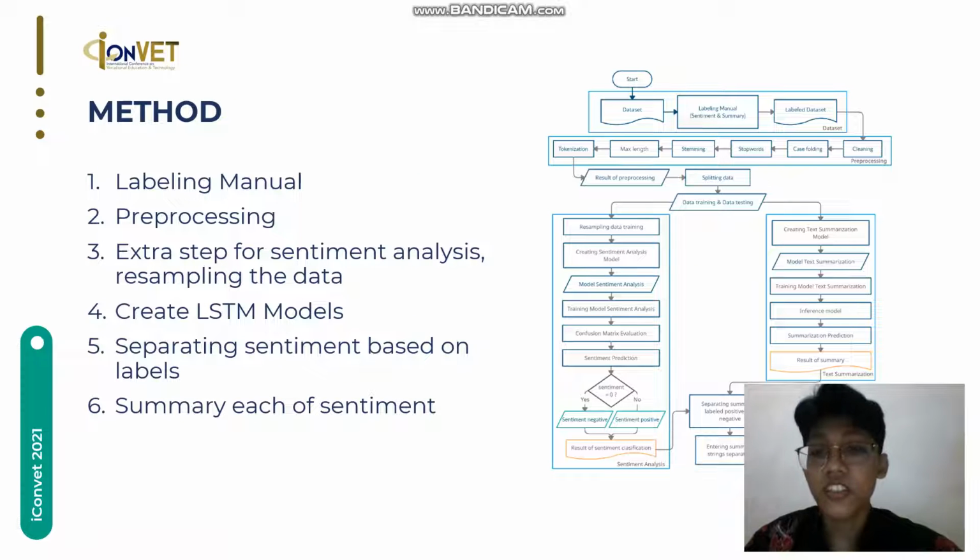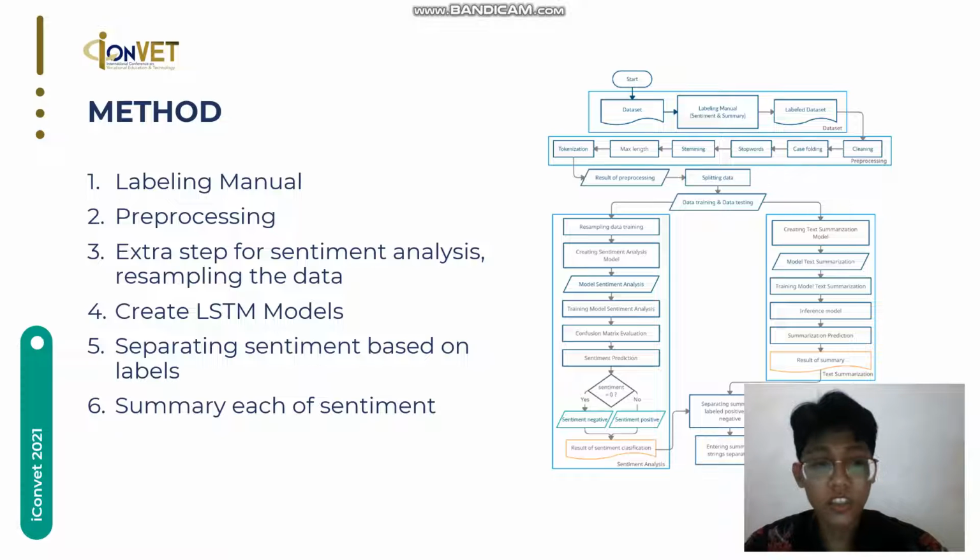Here's the method. Here's the flowchart of the system. First, we label the dataset manually, then input the dataset into the system. After that, the dataset goes into pre-processing like cleaning, case folding, stopwords, stemming, tokenization, and then the result of the pre-processing is split with a ratio of 8:2.